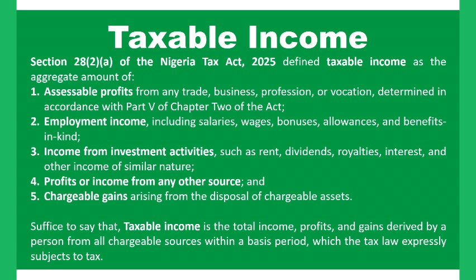Adjusted profit or adjusted income. So the part or the whole of this adjusted profit which is now being assessed to tax in the period of assessment is what we call the assessable profit. So there's a level to the calculation of this assessable profit, which we are still going to capture in our class. So the assessable profit, which is a part of or the whole of the adjusted profit which is assessed